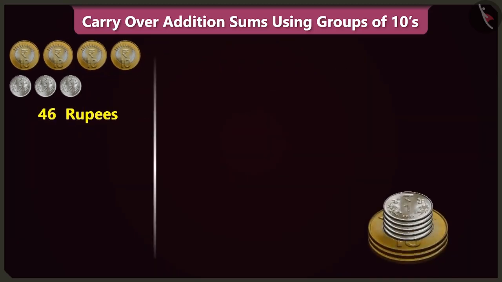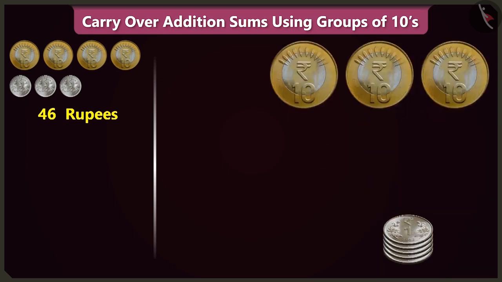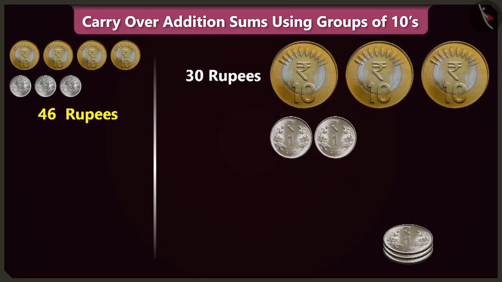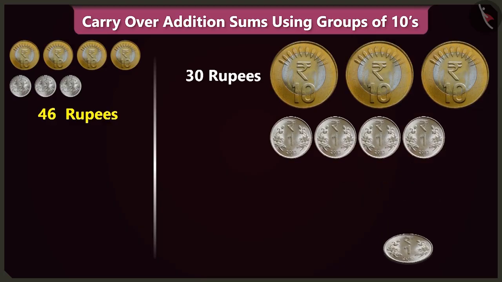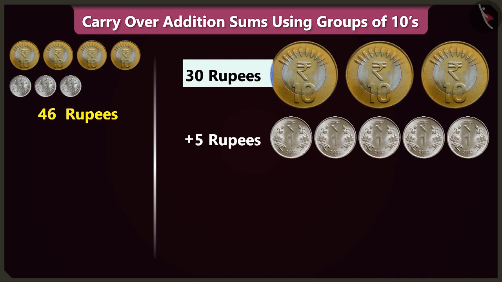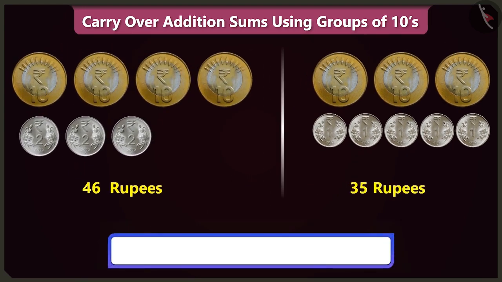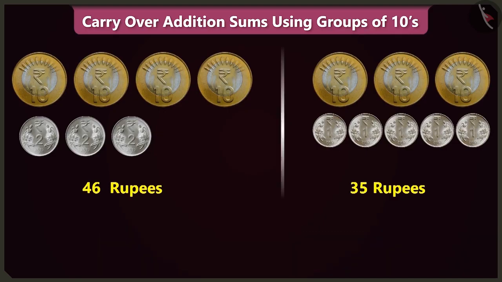In this pile of coins, there are 1, 2 and 3 coins of 10 rupees, which is 30 rupees. And 1, 2, 3, 4 and 5 1 rupee coins. So there are 30 and 5, 35 rupees. So what is the total amount in both the piles of coins?